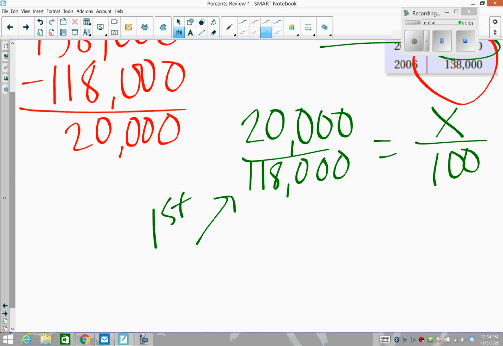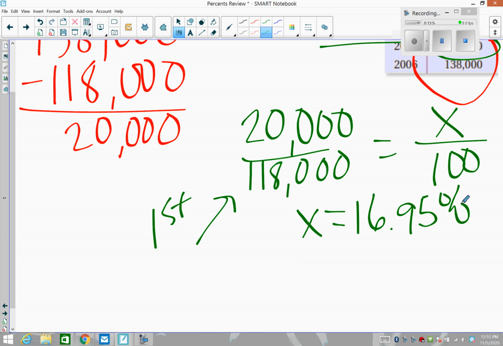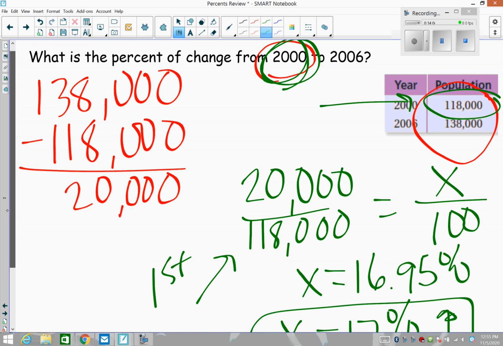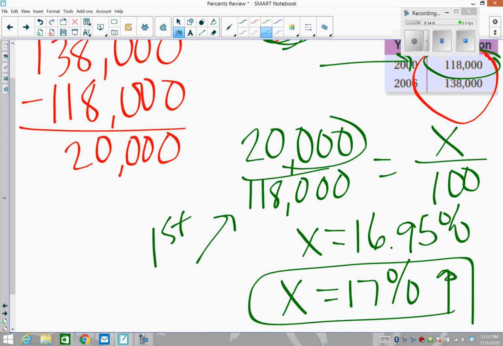And I end up getting 16.95%, and I didn't show all my steps there, to the 100th place. You could go to the 10th place. I'm not super picky on the rounding on that. So it's a 17% change that happened in this particular kind of time. It was an increase in population from 2000 to 2006. So an increase of 20,000 ends up being about 17% in this scenario.